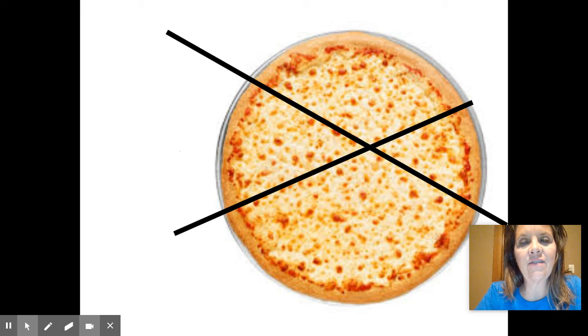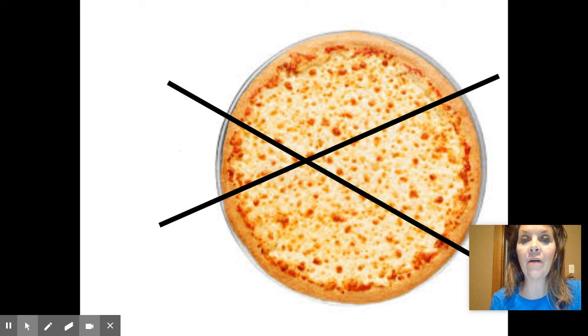Is that fair? Have I divided or cut this up equally so we each got an equal share? If you think we all got the same amount, show me a thumbs up. If you think, no, Miss Carlson, we did not get the same amount, show me the thumbs down. Let's see. Right. That's a thumbs down. We did not get an equal share of that pizza. I didn't share with you equally. All right. What about this way? If I cut it up this way, would that be equal shares? Yes or no? All right, I see a lot of friends saying, no, Miss Carlson, that is not equal shares.